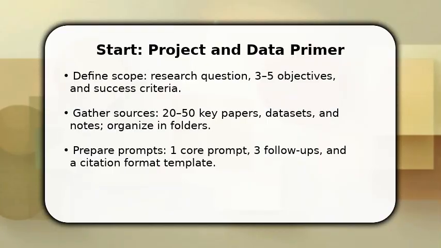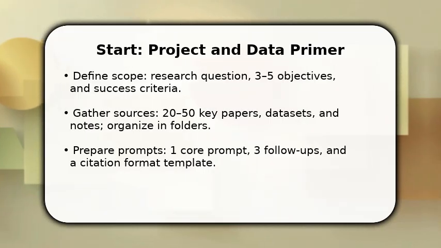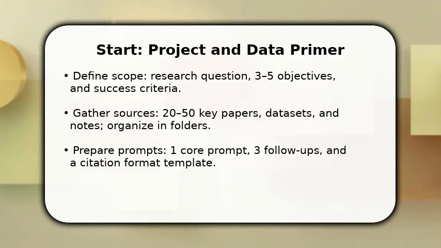Enjoy the video. You begin by locking the research question and measurable objectives, because clarity saves hours later. Once done, collect 20 to 50 pivotal papers and any datasets. Make a consistent folder and naming system so you don't hunt files.